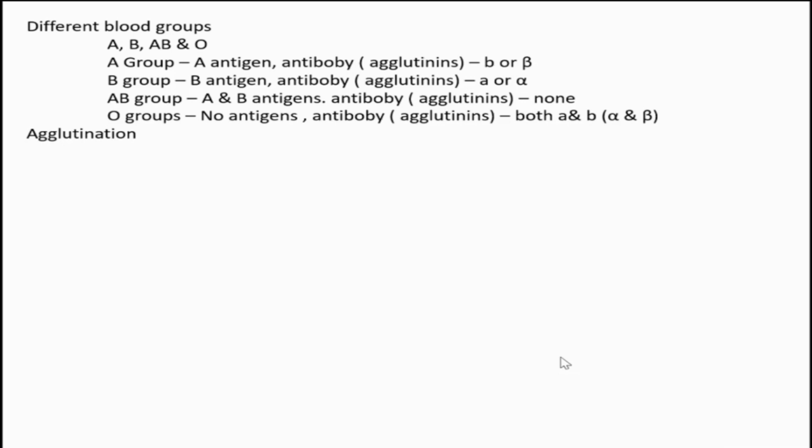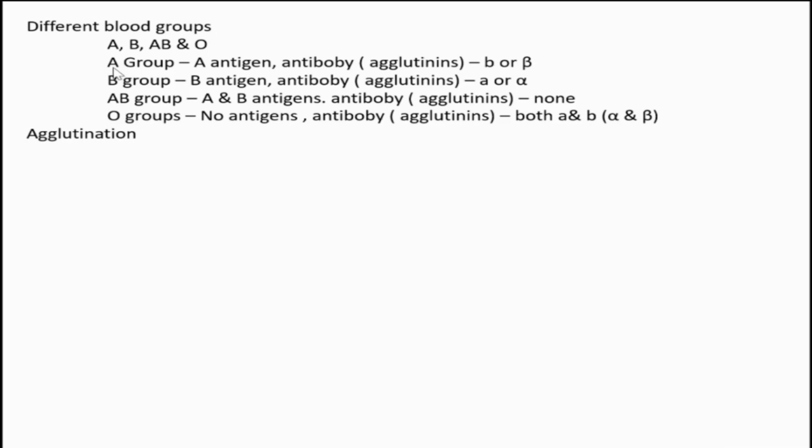Next slide. Different blood groups. A group is there, B group is there, AB group is there and O group is there. So we need to understand in each group which are the antigen and antibody present. And for memorizing that, there's a trick. For A group, what is the letter?